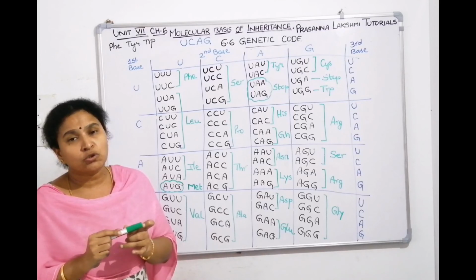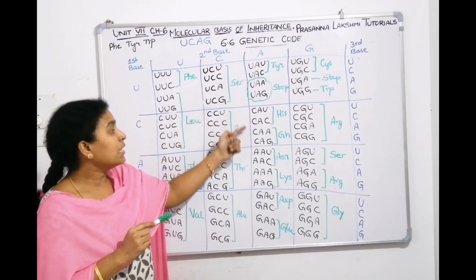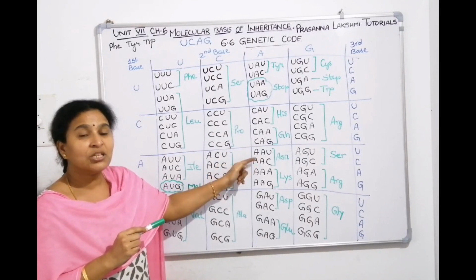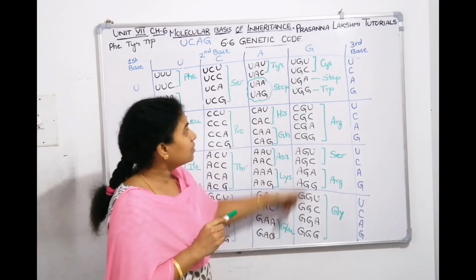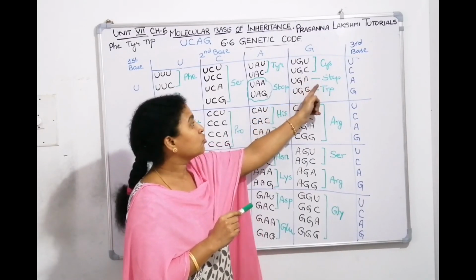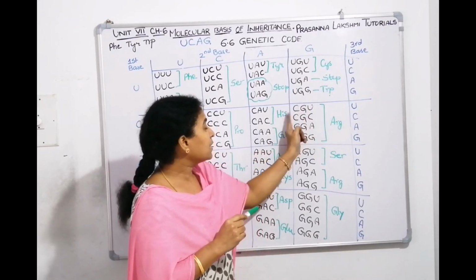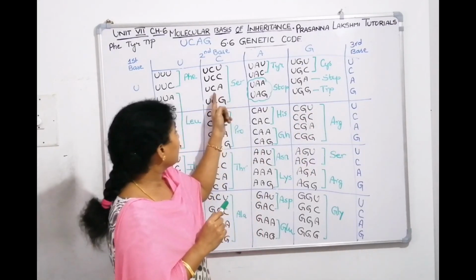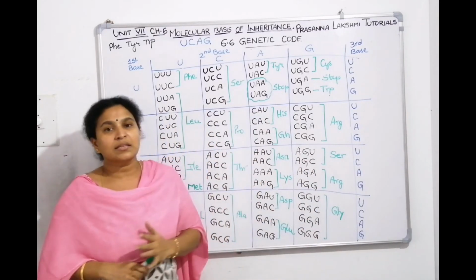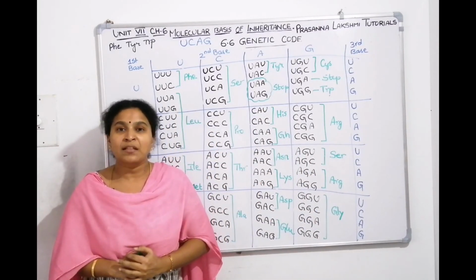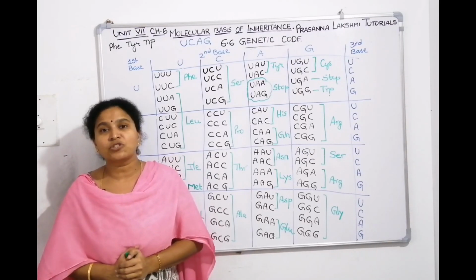Third line, go with 2 each: tyrosine, then stop, then histidine, then glutamine, then asparagine, then lysine, then aspartic acid, glutamic acid. Last line: sulfur containing amino acid cysteine, stop, the third aromatic amino acid tryptophan, with basic the next basic is arginine, serine came once again, arginine came once again, then it is glycine. This is our genetic code table. In the next session, we will talk about the characteristics of the genetic code.